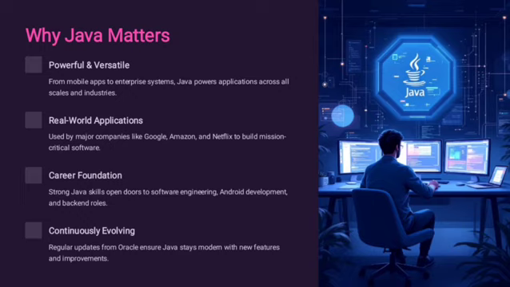So why Java matters? Why do we prefer the Java language and why are we using Java? Because it is powerful and versatile. From mobile apps to enterprise systems, Java powers applications across all scales and industries. And then real world applications. It is used by major companies like Google, Amazon and Netflix to build mission critical software. And career foundation: strong Java skills open doors to software engineering, Android development, and backend roles. And it is continuously evolving. Regular updates from Oracle ensure Java stays modern with new features and improvements.